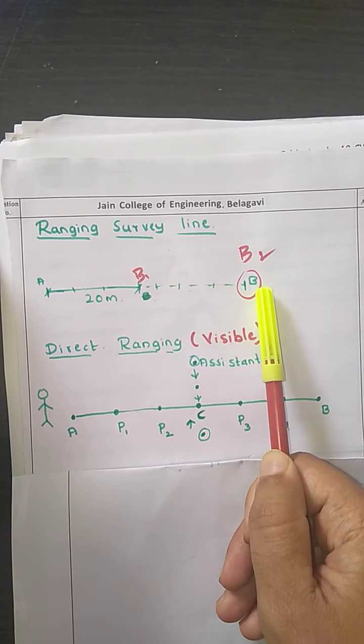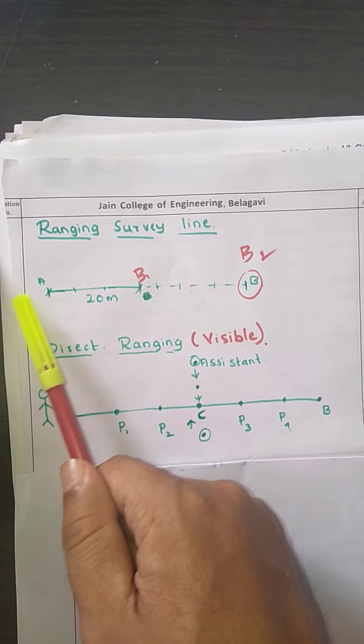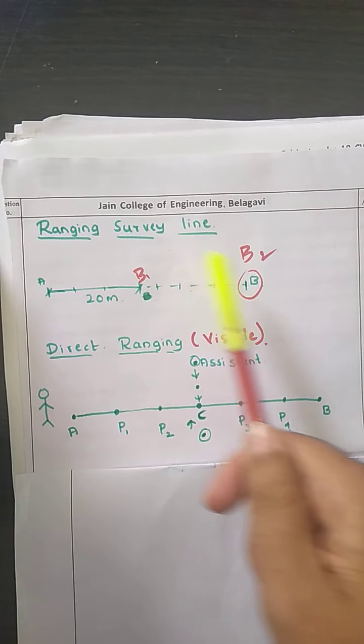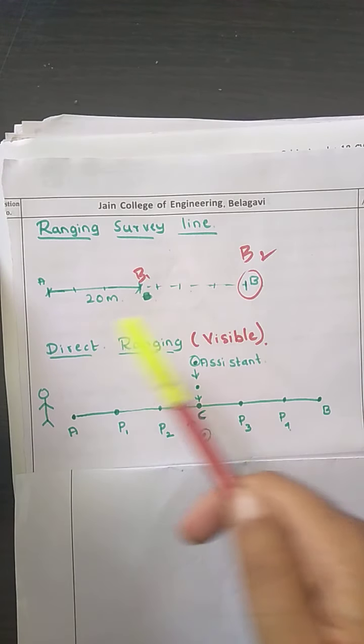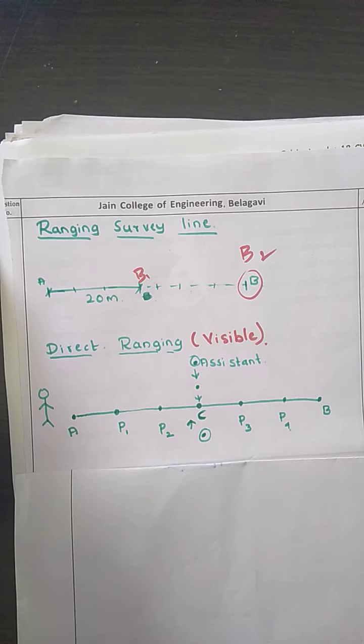For that, we are going to do the ranging.